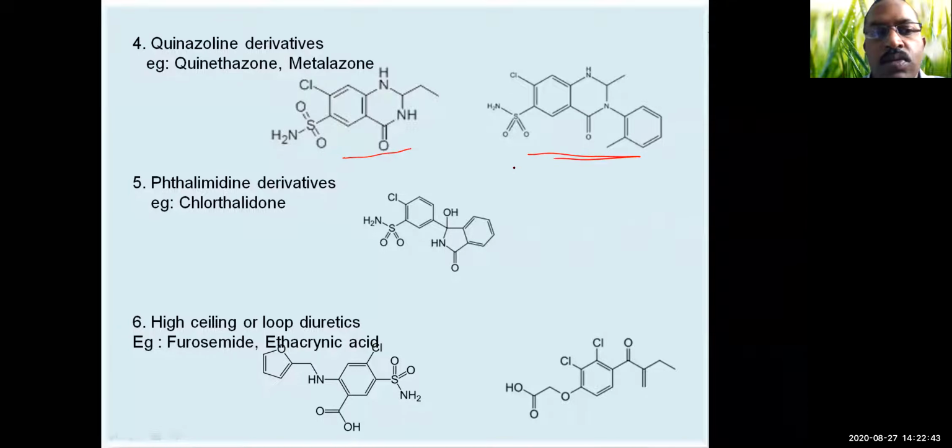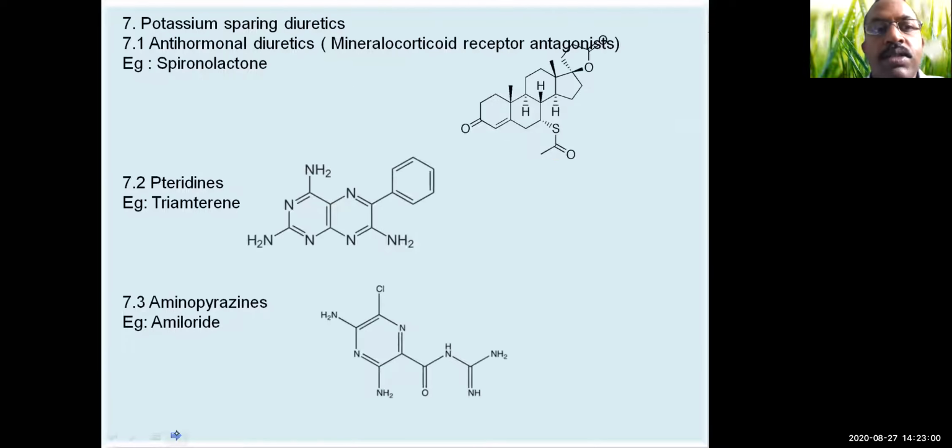Then phthalimidine derivatives, chlorthalidone. This is the only drug in the class. Then high ceiling or loop diuretics, you have furosemide and ethacrynic acid as the examples. Then coming to the next class, that is potassium sparing diuretics.